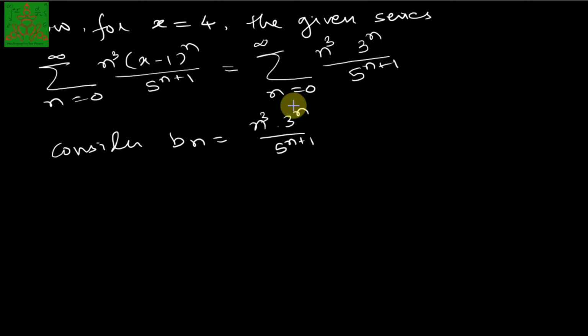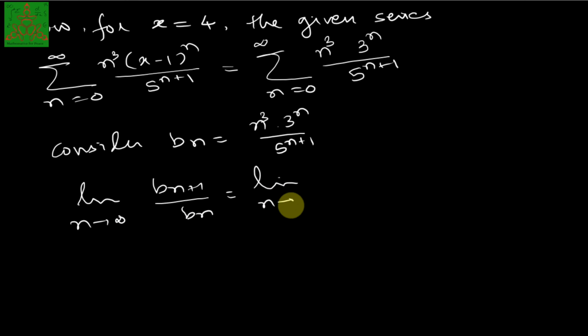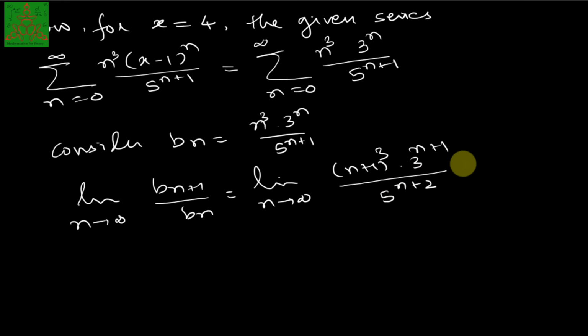We'll use the ratio test to check the convergence of this series, that is limit of b_(n plus 1) upon b_n as n tends to infinity. This is a positive term series, so there is no need to take the modulus here. It is (n plus 1) cube into 3 raised to n plus 1 upon 5 raised to n plus 2, and into b_n inverted, so that's why it is n cube into 3 power n upon 5 raised to n plus 1 inverted.